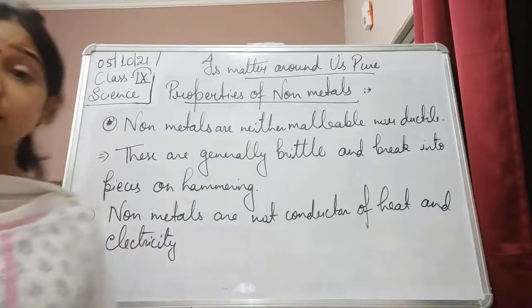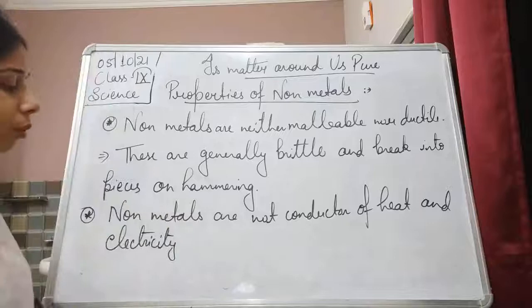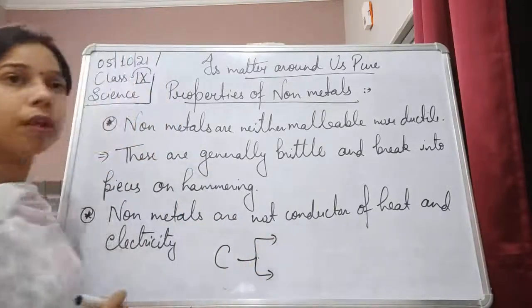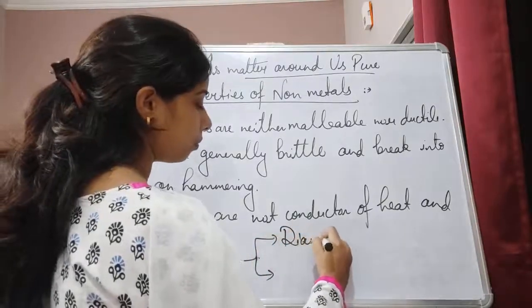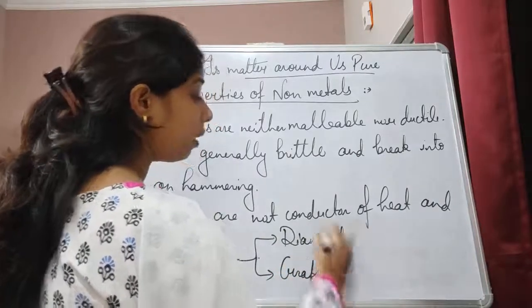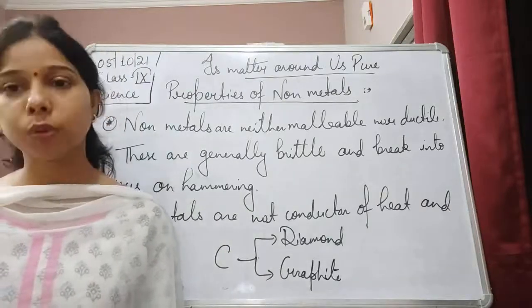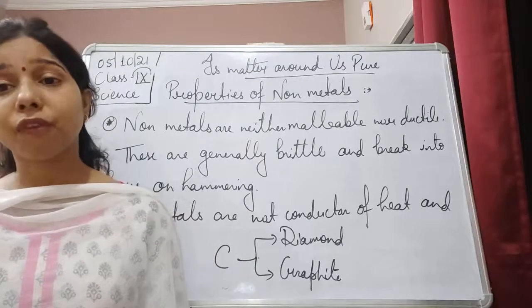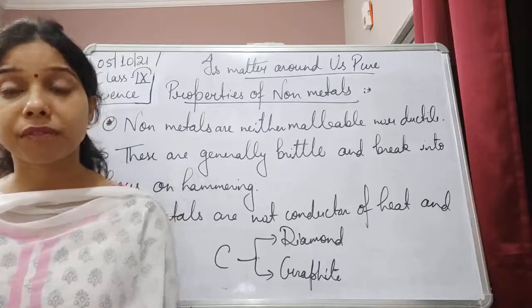Whereas there is an exception also, students, like carbon. Carbon is a non-metal, and we know that carbon exists in two allotropic forms, that is diamond and graphite. Diamond and graphite are the two allotropic forms of carbon. It means both of them consist of carbon, but they differ from each other on the basis of their structure, and obviously their properties are also different from each other.